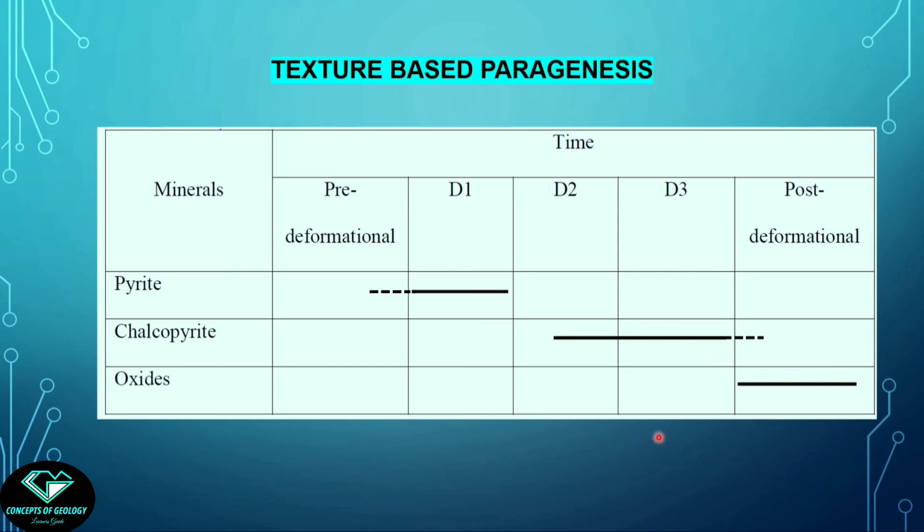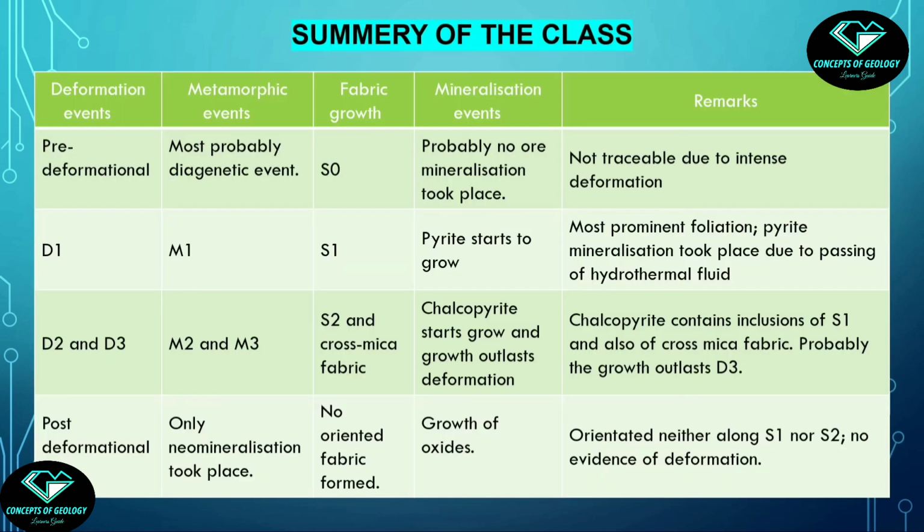Now the oxide grains do not have any confusion, they are definitely post-deformational because they are not oriented along any fabric, nor are they deformed. They are typically euhedral, that means their growth is unobstructed. The event of shearing increased the porosity of the mineralized rock, which allowed the mineralizing fluid to travel through, and this caused the oxide grains to come into existence. By this we have completed the paragenesis part.